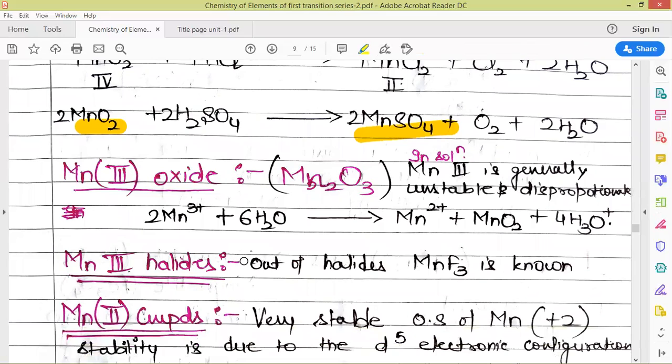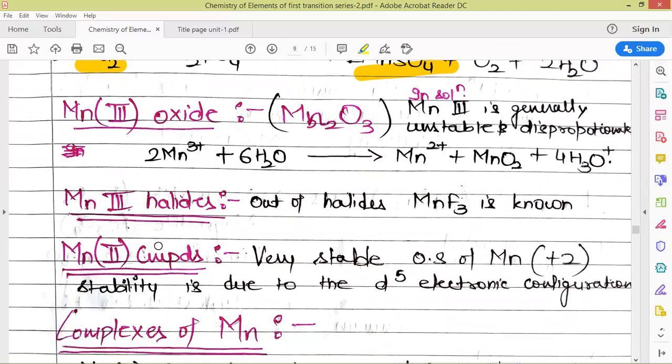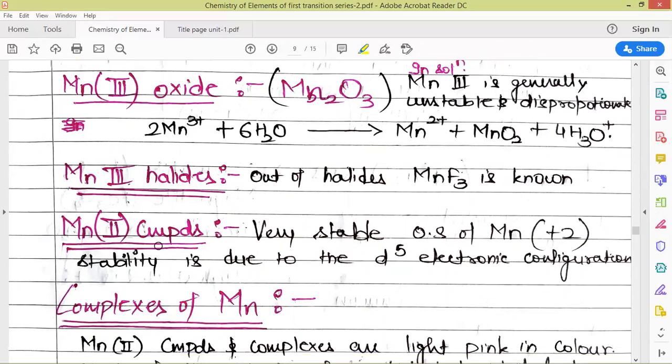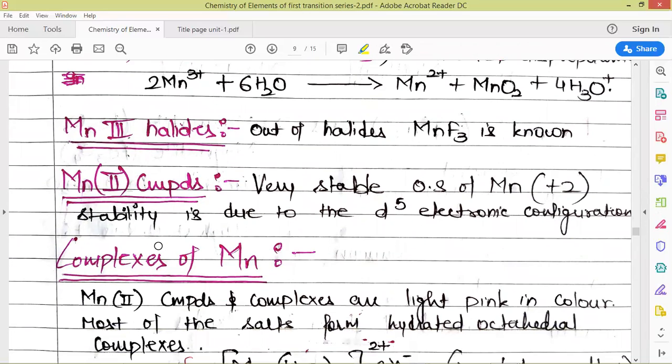Next we come to manganese 3 oxide, with the formula Mn2O3. Manganese 3 is generally unstable and it easily undergoes disproportionation to Mn2+ and Mn4+ by the action of water. Next we come to manganese 3 halides. Out of all the halides known for manganese, only MnF3 is known. So there is not much to discuss about MnF3. It is the only known halide of manganese in this state.